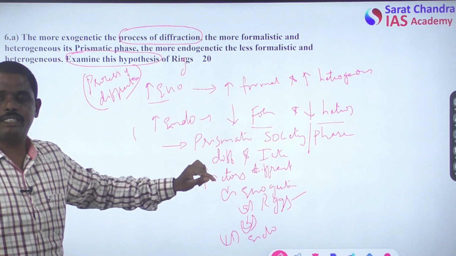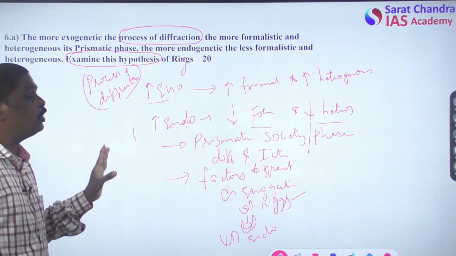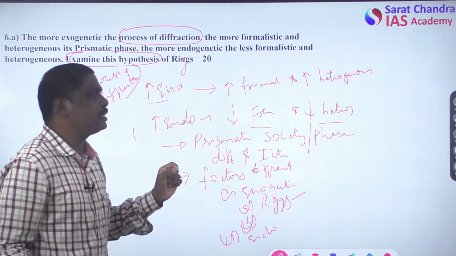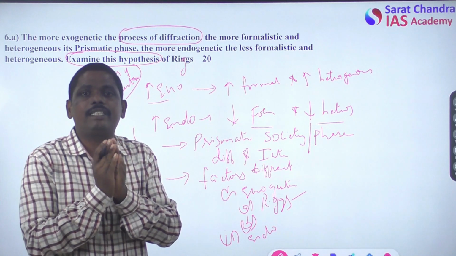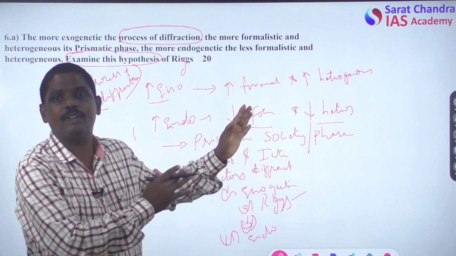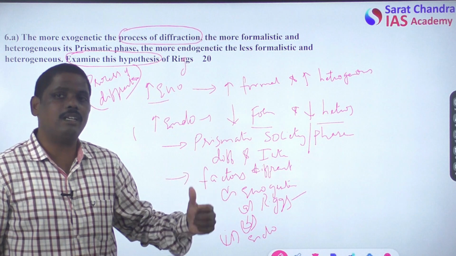Then what is endogenetic change, what Riggs has said and what Riggs has failed. Then coming to our universal conclusion: exogenetic change or endogenetic change may not be the same as given by Riggs. It can be two ways. That should be our conclusion.